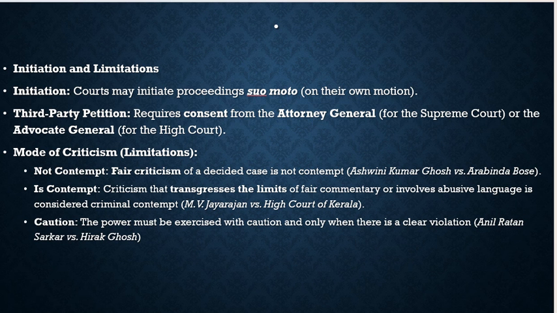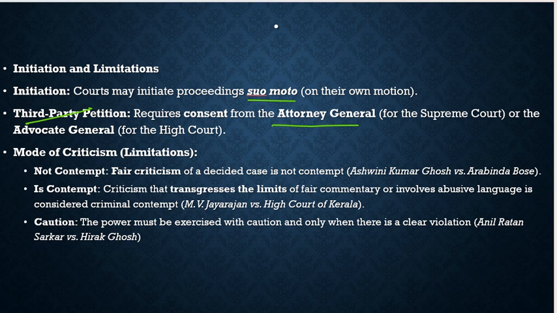Now moving forward, what does the article further talk about? Initiation and limitations. Initiation: courts may initiate proceedings suo motu, on their own, if they feel that anybody has done any contempt, or a third party petition requires consent from the Attorney General. For example, if I want to file a petition in the court with respect to contempt of court done by any individual, first I will have to get the consent from the Attorney General for the Supreme Court, or the Advocate General for the High Court. So please remember that such statements can be asked in the prelims exam.